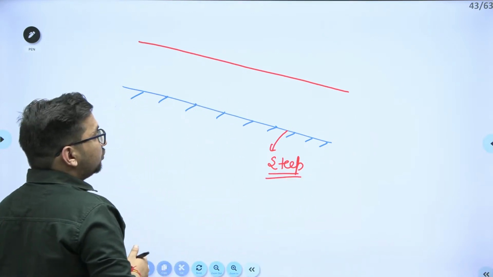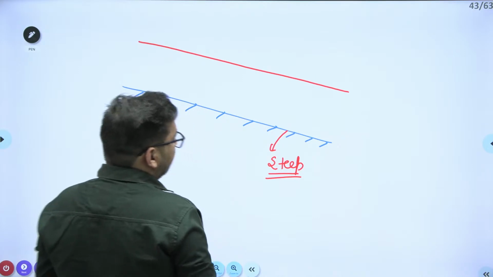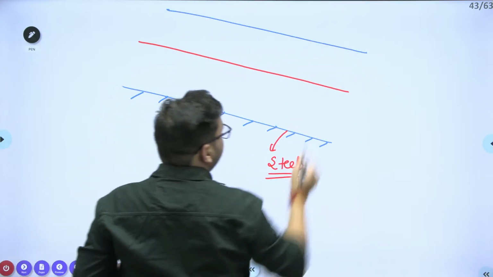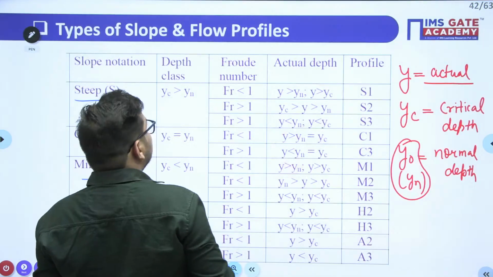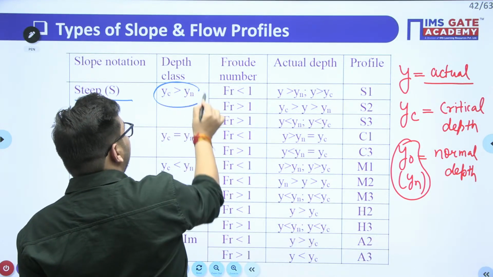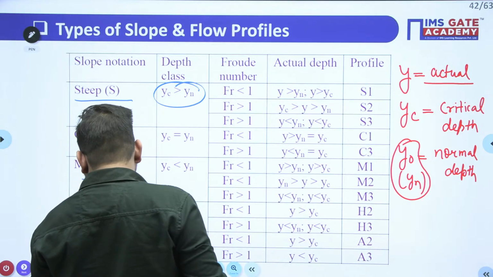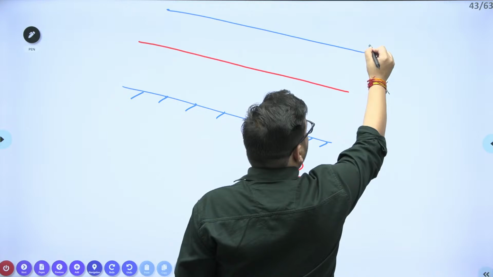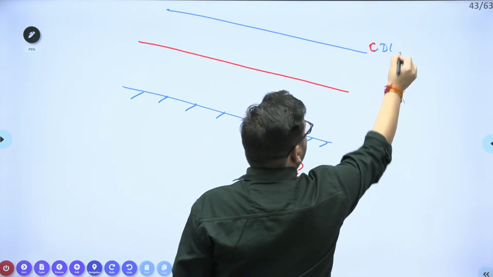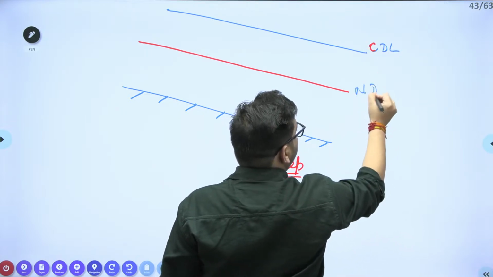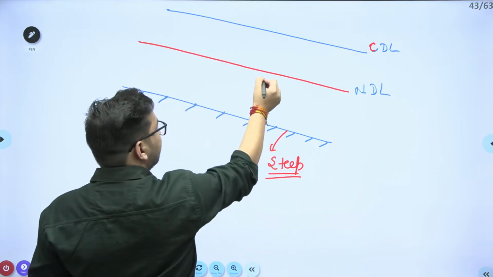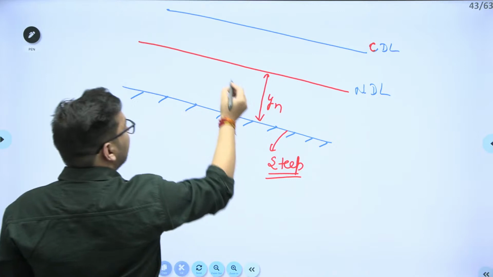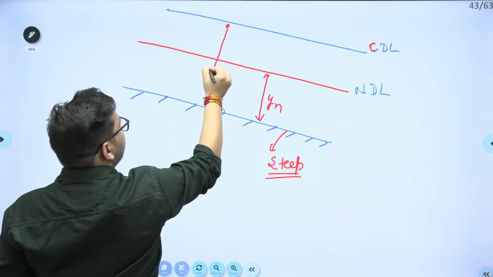We have seen that in a steep case, our y critical value will be greater than y normal value. So it means this is our critical depth line, this is your normal depth line, right? This particular depth is nothing but y normal depth, and this particular depth is your critical depth.